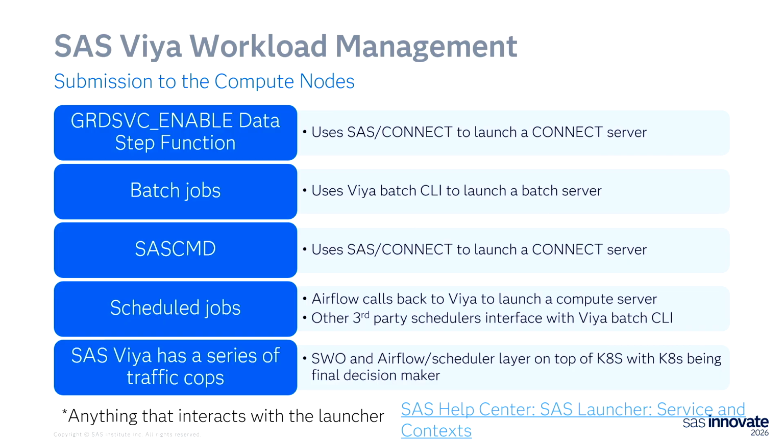If you use Airflow or a third-party scheduler, Airflow calls back into the VIA CLI to launch a compute server to run the job that you have scheduled. And if you use a third-party scheduler, you would use the batch CLI to launch a batch job. So everything launches. It goes through the launcher, which is a component of SAS VIA.